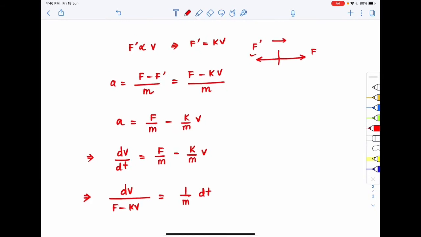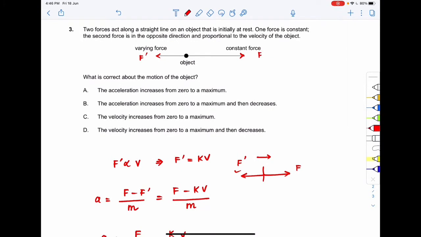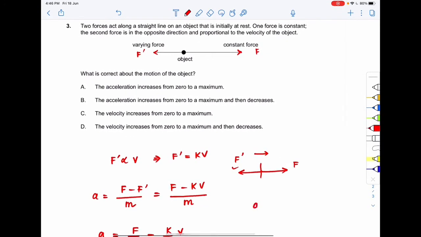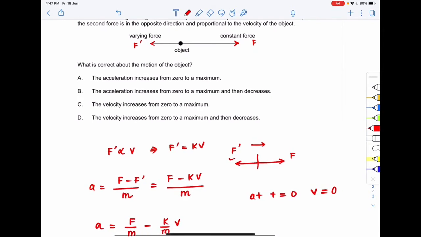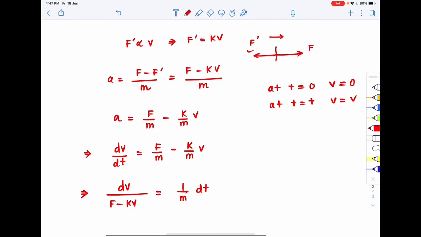One thing we need to know is that initially the object is at rest. So at t equal to 0 the object is at rest, which means its velocity is 0. Suppose at t equal to t we want to find the velocity, and suppose the velocity is v. So at t equal to 0 the velocity is 0, and we need to find the velocity v at time t.